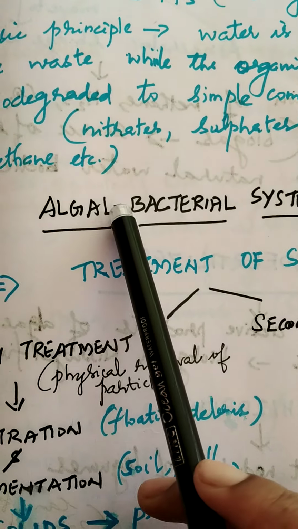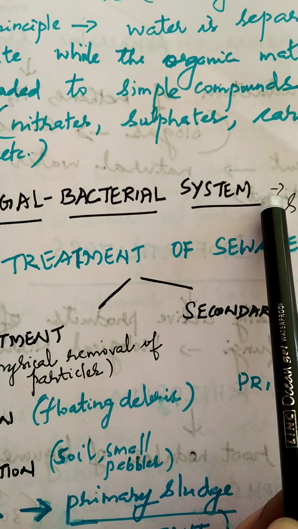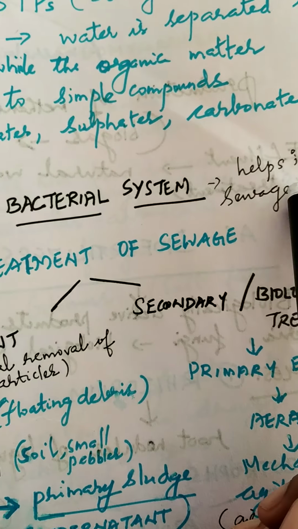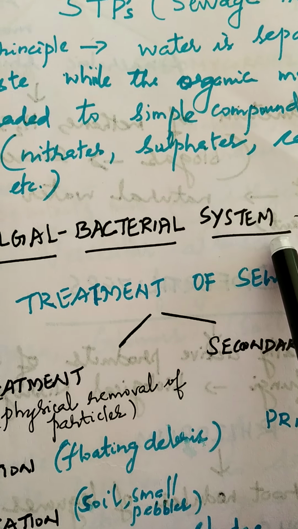Now the application of the algal bacterial system in sewage disposal is widely applied nowadays.